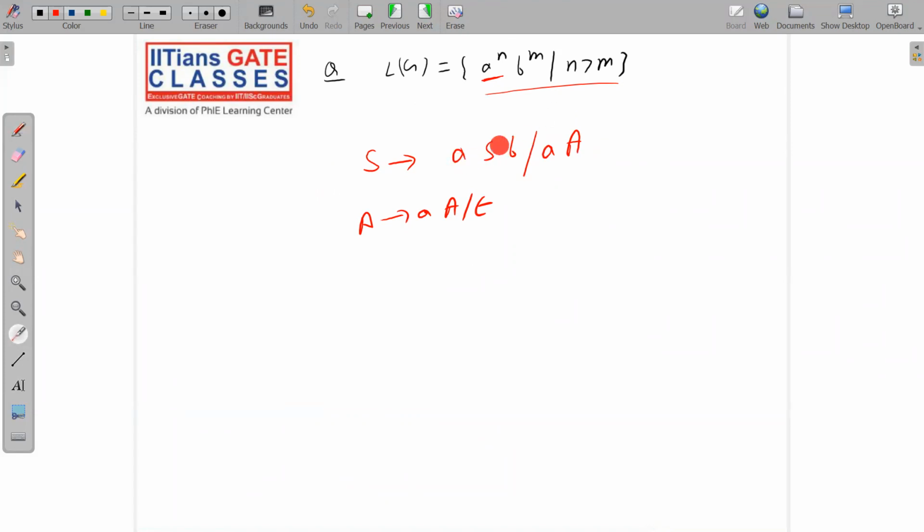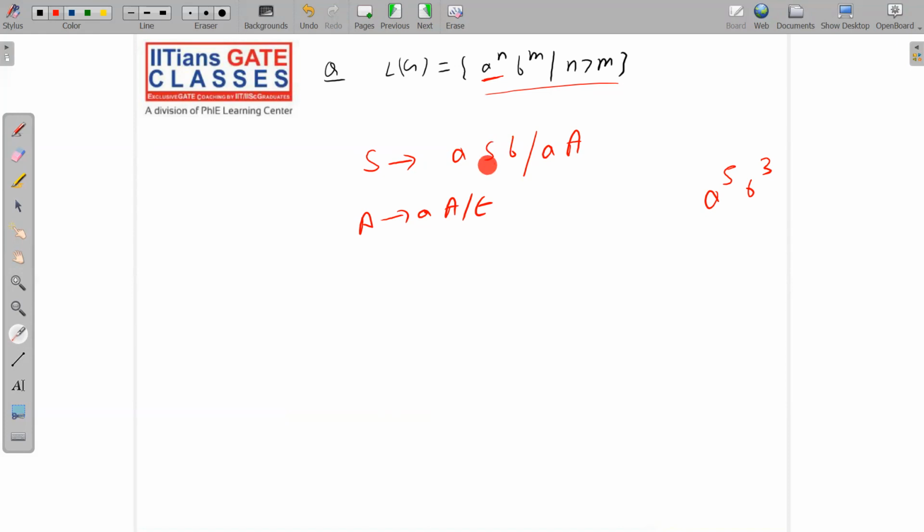After getting equal a's and equal b's, you will substitute S by A, and this A will produce any number of a's. So I can say it like this also: m times you apply this. If you have a string like a power 5, b power 3, then three times you apply the production rule aSb, so you get aaa and bbb.